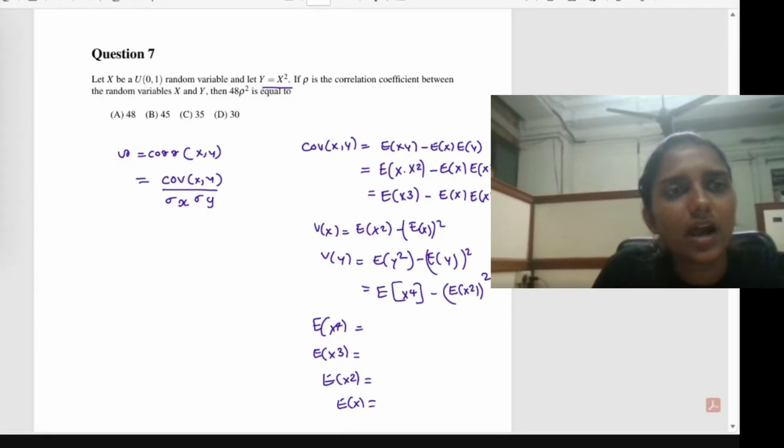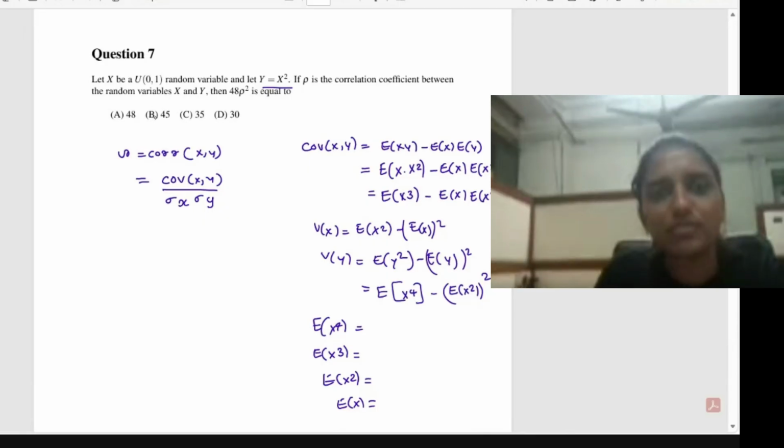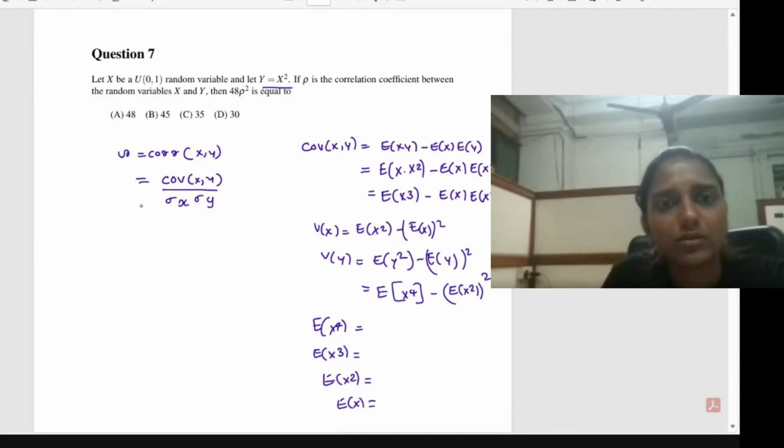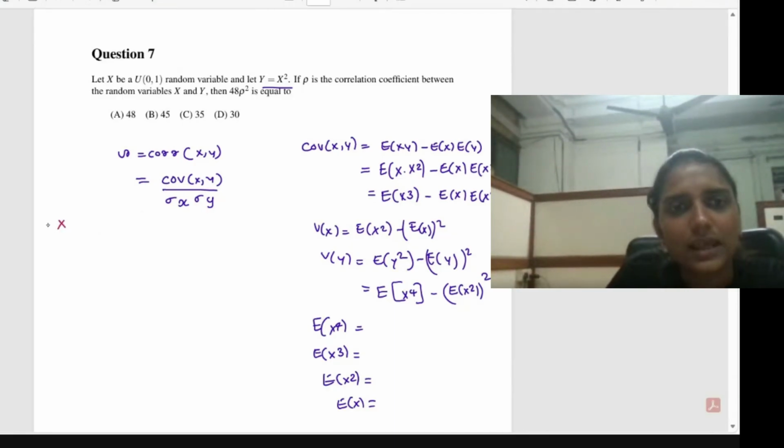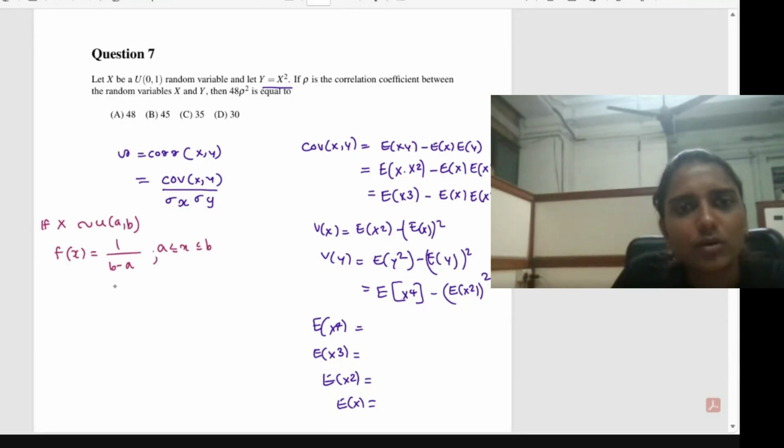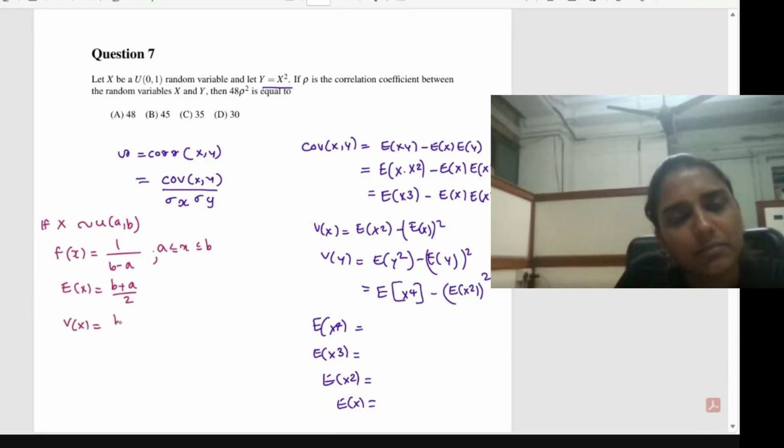One more thing I would like to add here. The distribution is uniform(0, 1). As I told you, whenever you have a problem with the uniform distribution, try to write down the formula of the general uniform distribution. If X follows a uniform distribution over the range a to b, then its PDF is f(x) equal to 1 divided by b minus a, where a is less than or equal to x less than or equal to b, and equal to 0 otherwise. Then the expectation of X will be equal to (b plus a) divided by 2, and the variance of X will be equal to (b minus a) squared divided by 12.